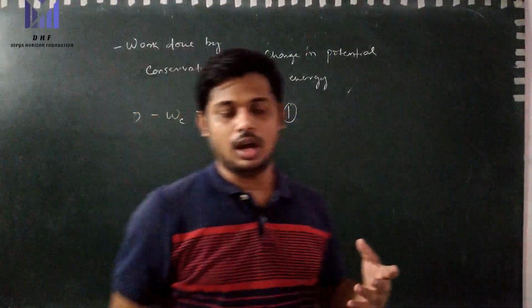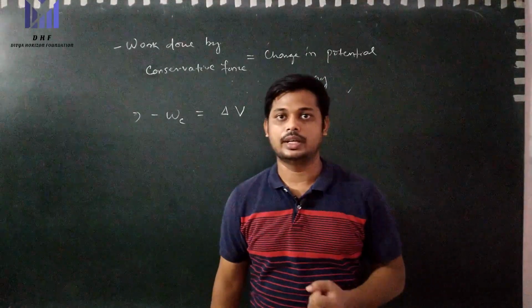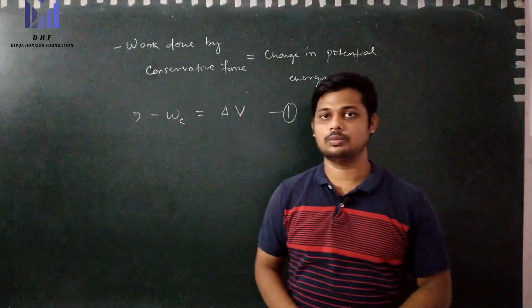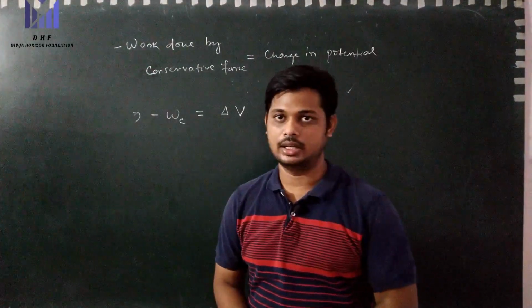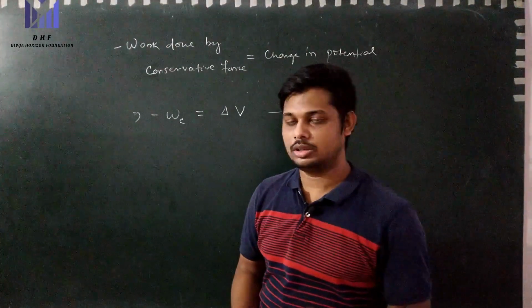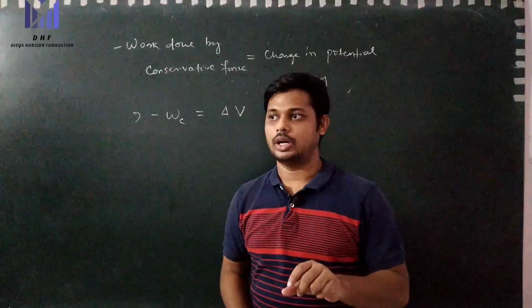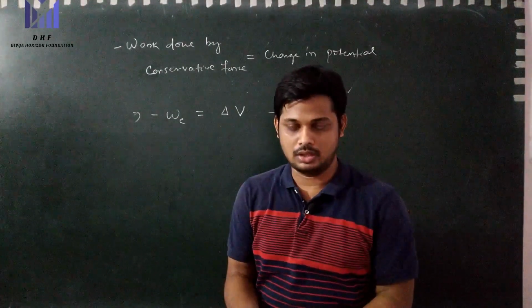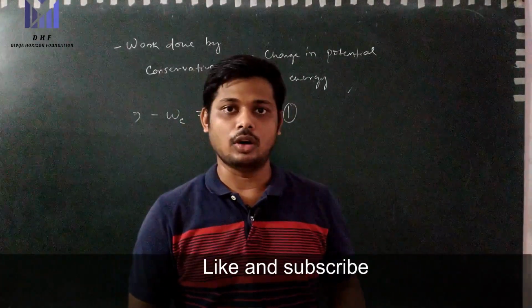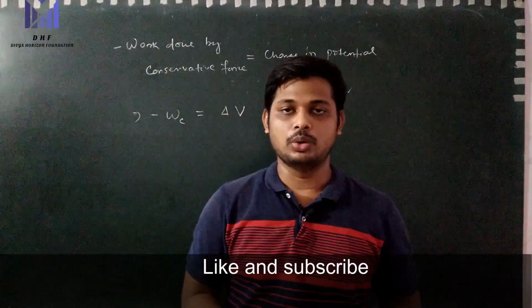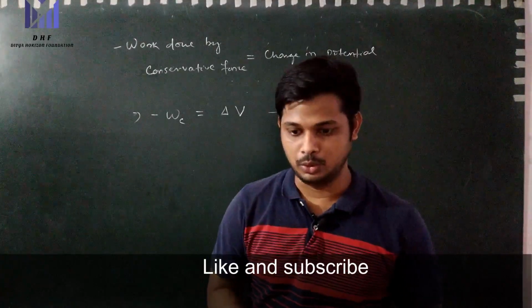And the work-energy theorem tells us that the work done by all the forces is equal to the change in kinetic energy. Work done by all the forces, or the work done by the resultant force. All the forces include both conservative and non-conservative forces.